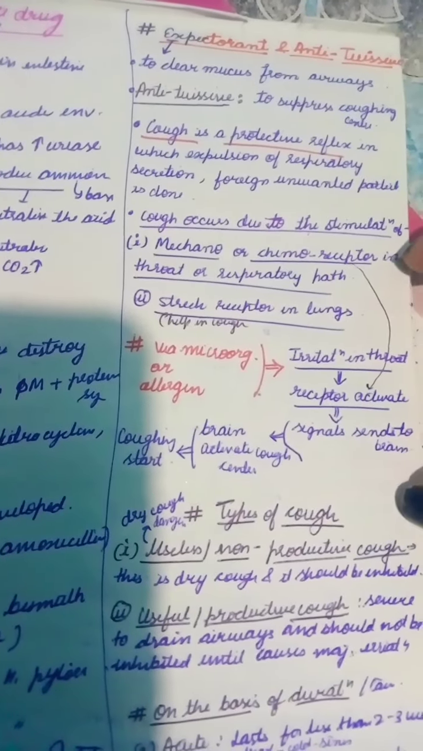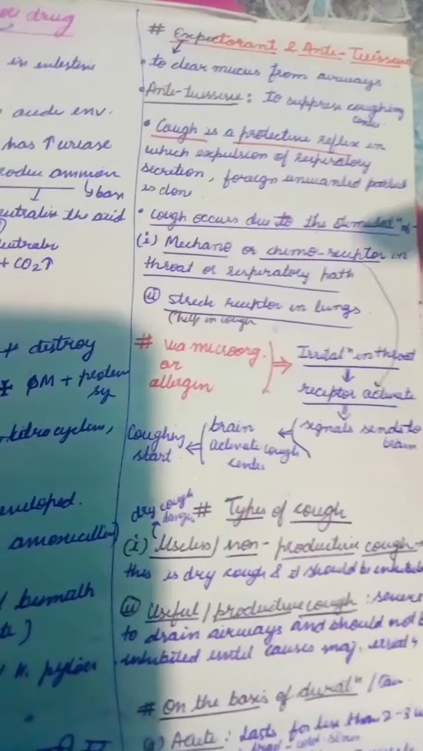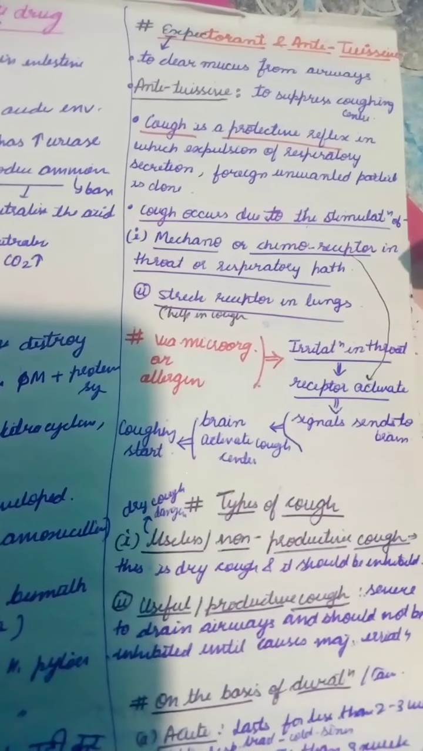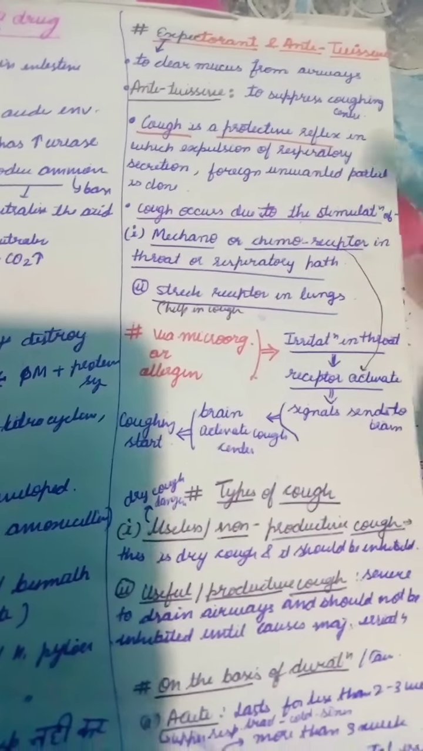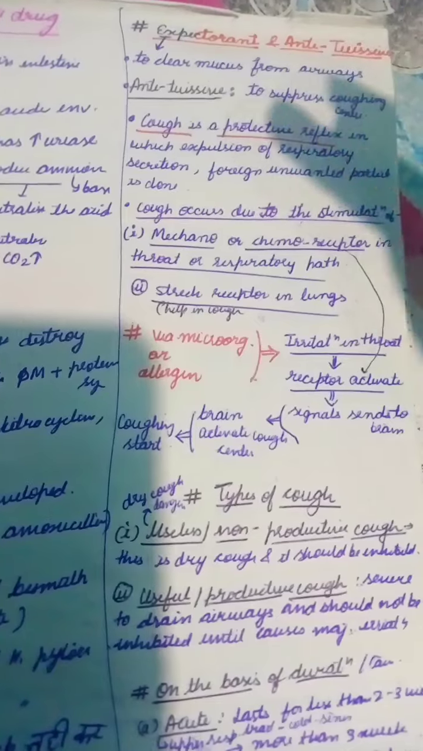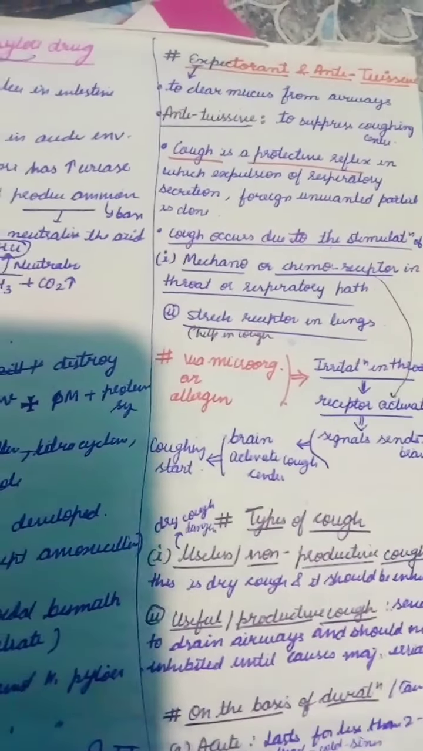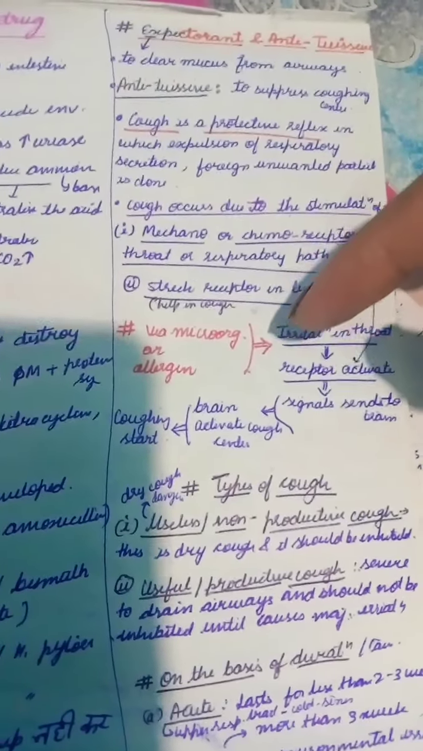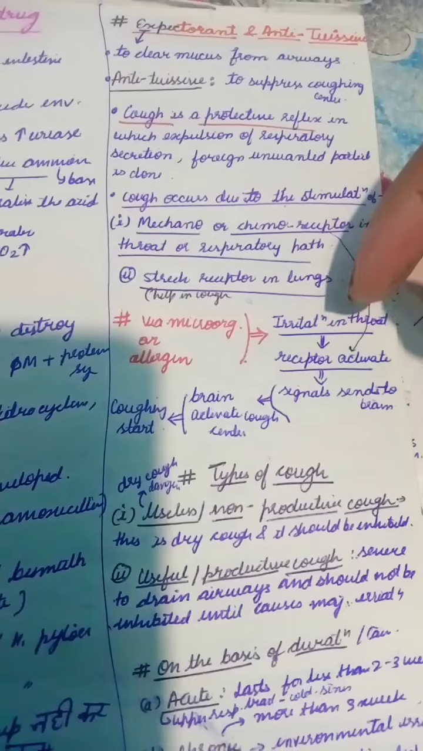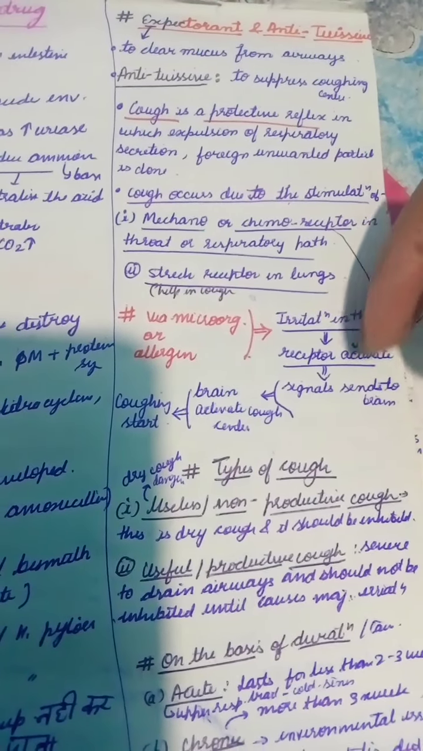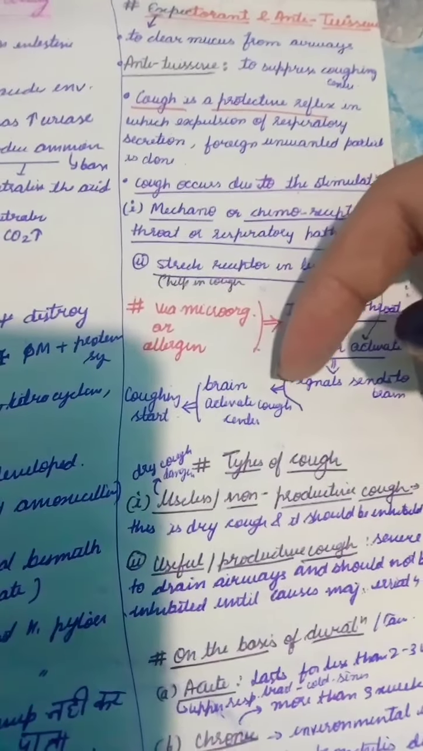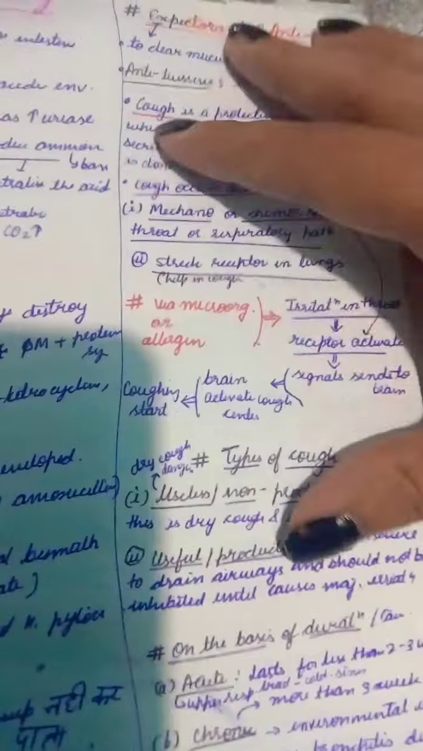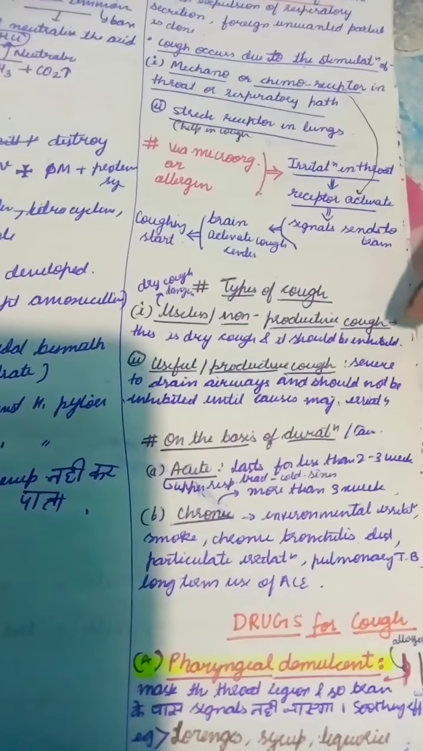Now, the coughing mechanism is given basically when we cough, the mechano or chemoreceptor in the throat and respiratory pathway get stretched up and they cause cough, right? Now, via microorganism allergens irritate the throat receptor, activate signal sends to the brain, activate the coughing center and coughing starts.